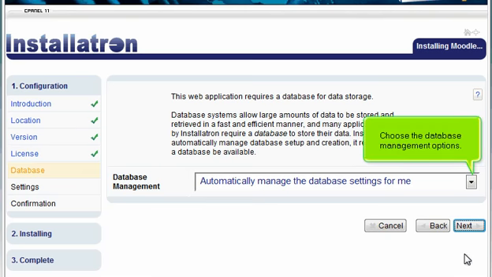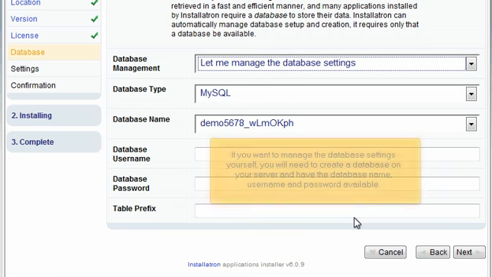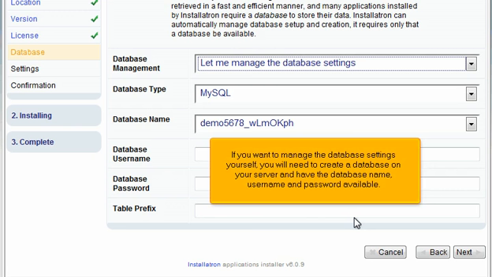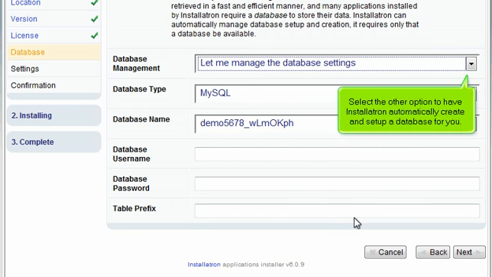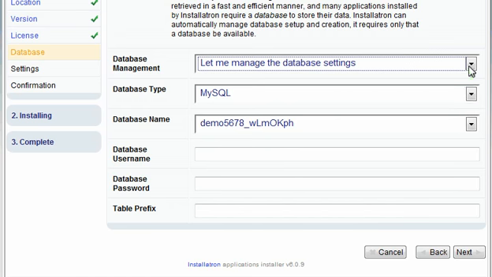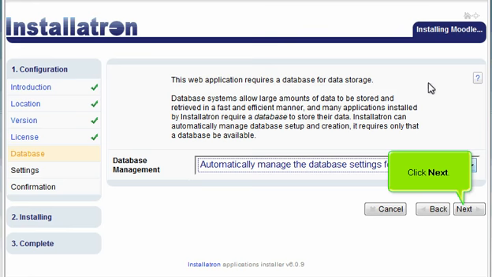Choose the Database Management options. If you want to manage the database settings yourself, you will need to create a database on your server and have the database name, username, and password available. Select the other option to have Installatron automatically create and set up a database for you. Click Next.